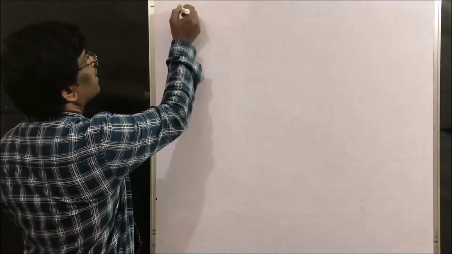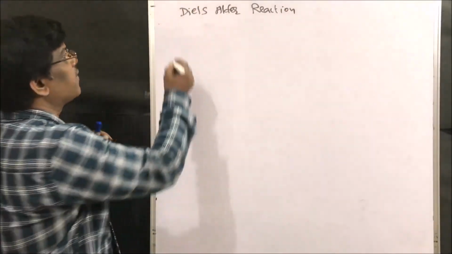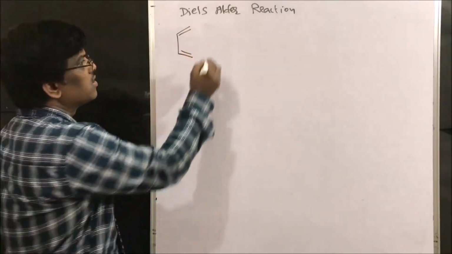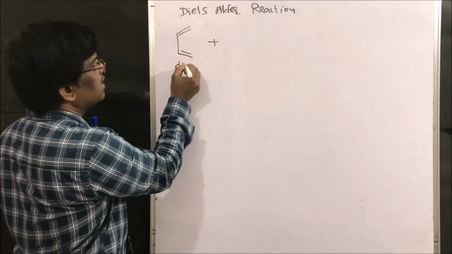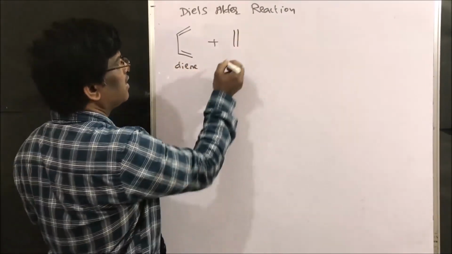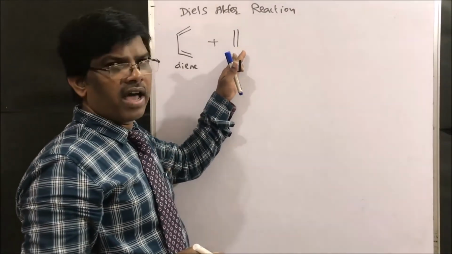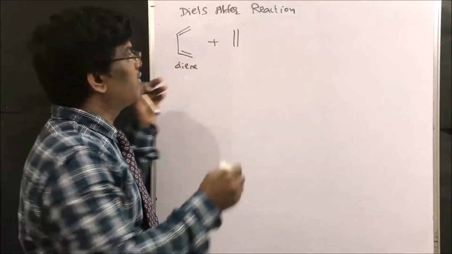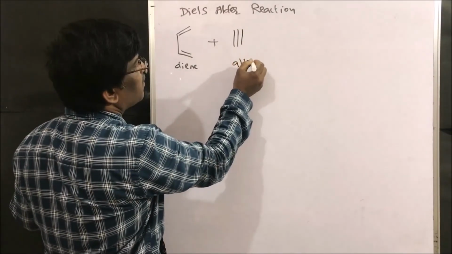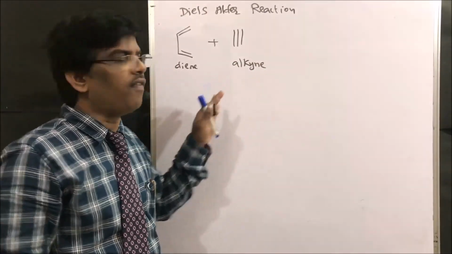Yes, the Diels-Alder reaction of alkynes. What is required for the Diels-Alder reaction? We require a diene and a dienophile. Usually the dienophile is an alkene, but in place of the dienophile, we can use an alkyne as the dienophile.